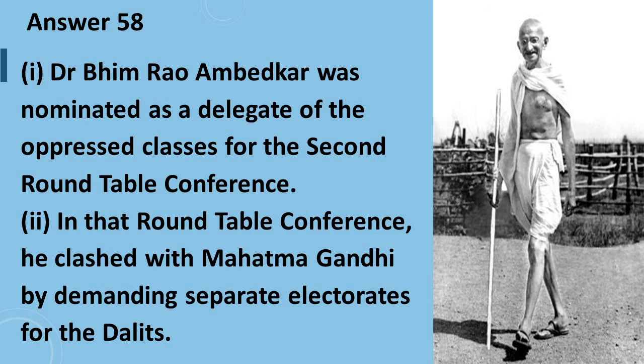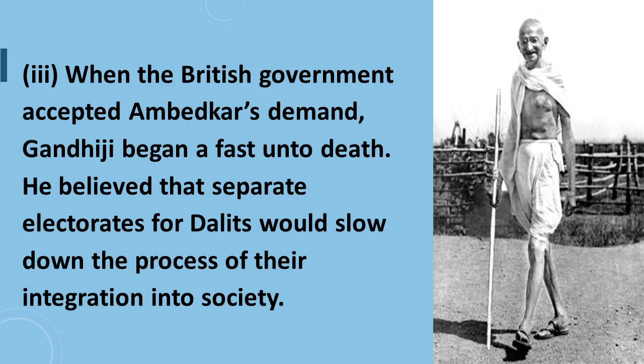Question 58 says, when and why was the Poona Pact signed? Answer to question number 58 is, first point is, Dr. Bhim Rao Ambedkar was nominated as a delegate of the oppressed classes for the second Round Table Conference. Point number 2 is, in that conference, he clashed with Mahatma Gandhi by demanding separate electorates for Dalits. Point number 3 is, when the British government accepted Ambedkar's demand, Gandhiji began a fast unto death. He believed that separate electorates for Dalits would slow down the process of their integration into society.